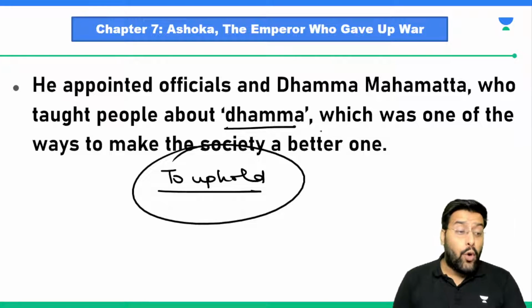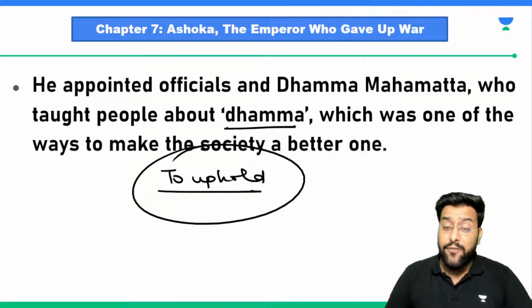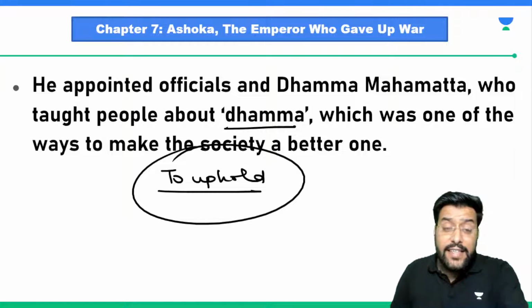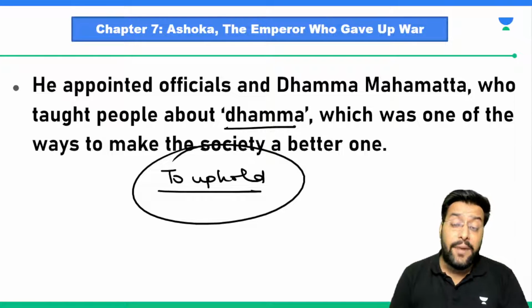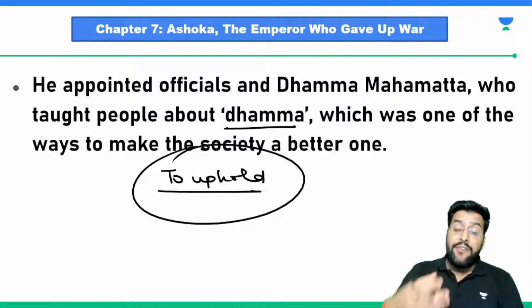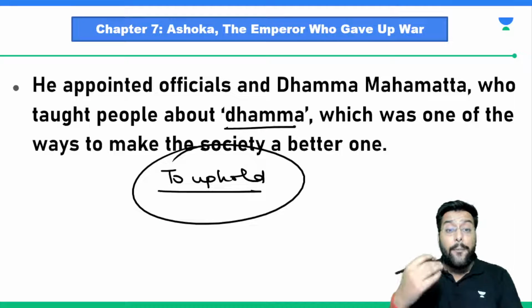To uphold means he was asking people to uphold the teachings of Lord Buddha, that if Lord Buddha has told us certain things, we need to uphold them. And these teachings which were required to be upheld included non-violence, not hurting others, living a peaceful life, helping people. All these things were called Dhamma, or to uphold the teachings.